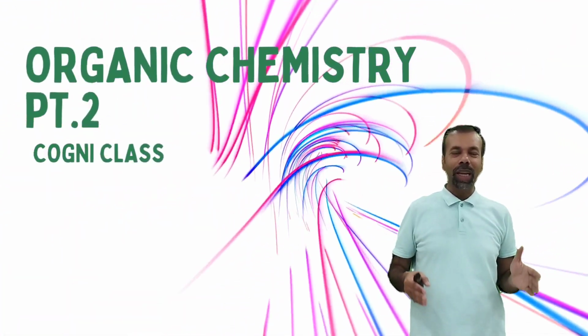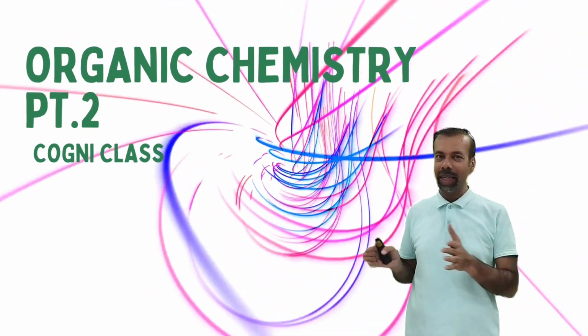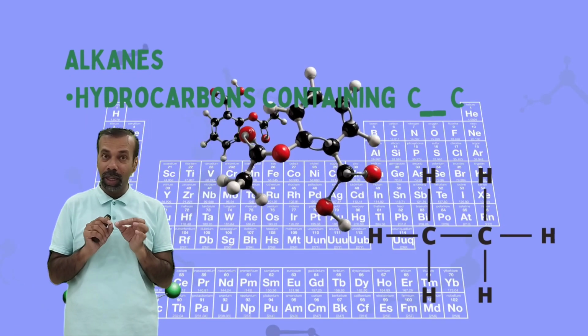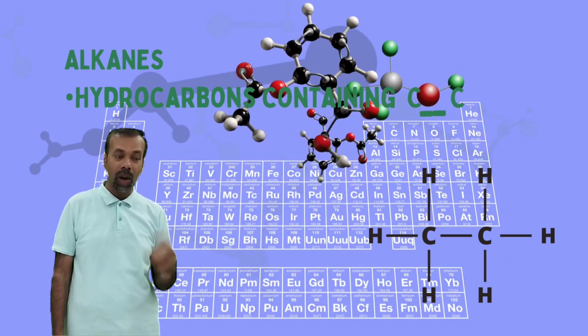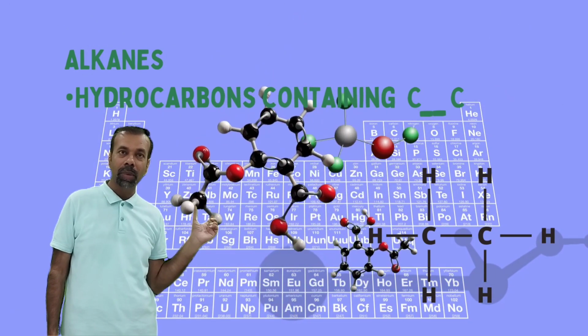In this video, we will be talking about alkanes. This is the second video of organic chemistry. Alkanes are hydrocarbons which contain carbon-carbon single bonds. These are also called saturated hydrocarbons. As you can see, here is the structure of ethane, in which there are carbon-carbon single bonds.